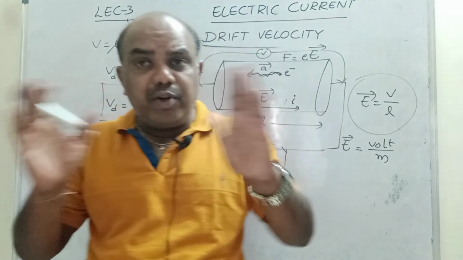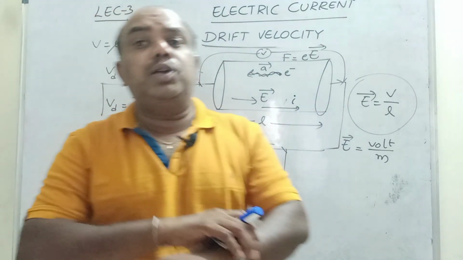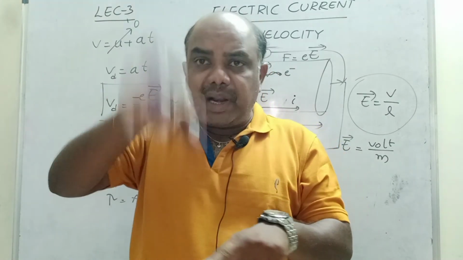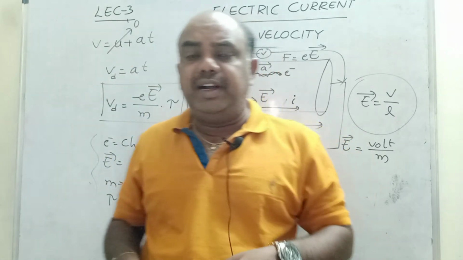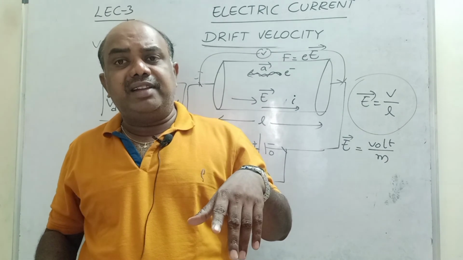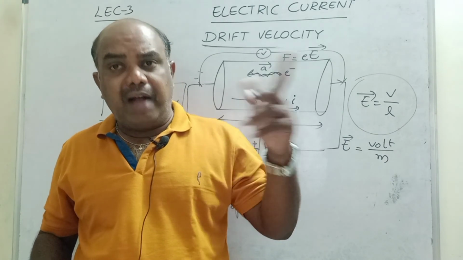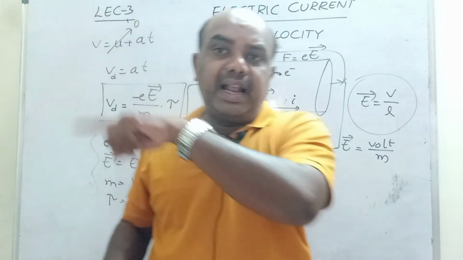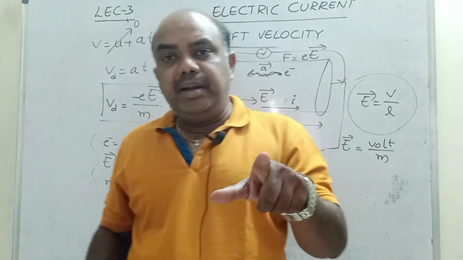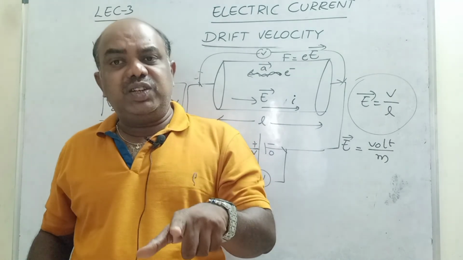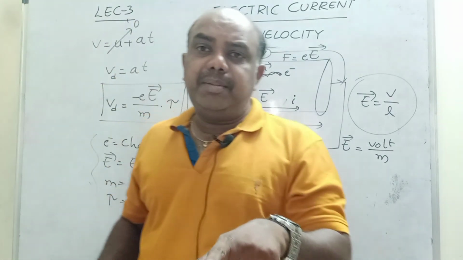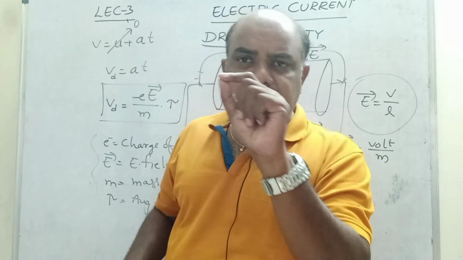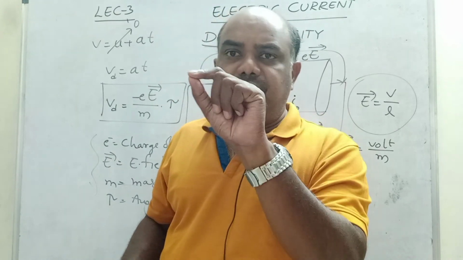Average speed means before connecting the two terminals of the conductor to a battery. Once it is connected to the battery, what will happen? The number of collisions increases because of the electric field. If the number of collisions increases, automatically the mean free path, average of lambda 1 plus lambda 2 plus lambda n by n, changes, and relaxation time decreases. If relaxation time decreases, ultimately the electron slightly accelerates from initial point to final point.